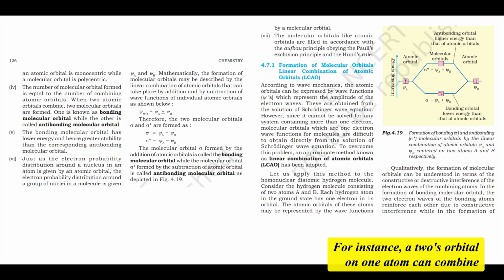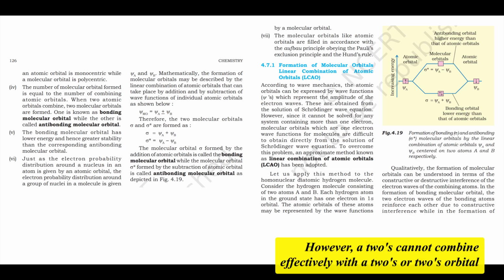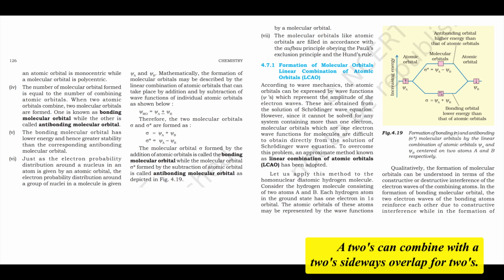For instance, a 2pz orbital on one atom can combine with a 2pz on another, head-on overlap, to form sigma MOs. However, a 2pz cannot combine effectively with a 2px or 2py orbital because their symmetries don't match along the internuclear axis. A 2px can combine with a 2px, sideways overlap, for pi MOs.